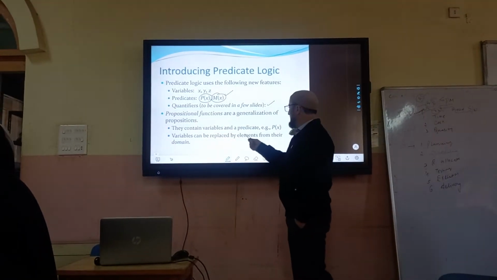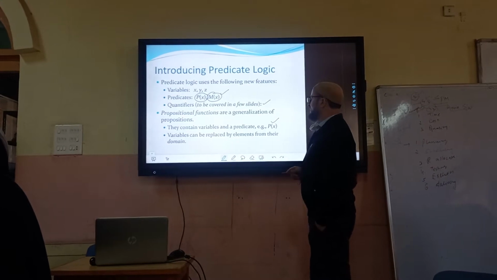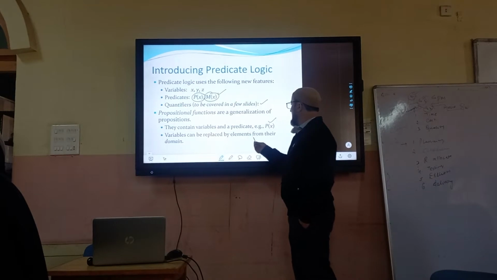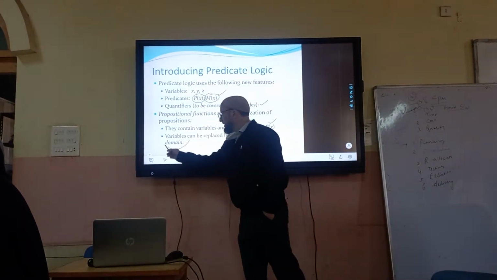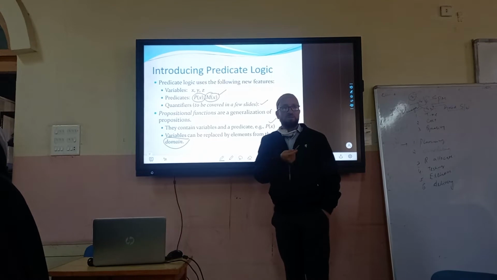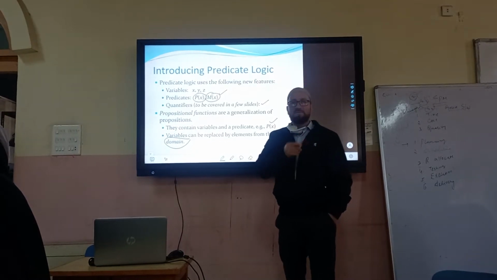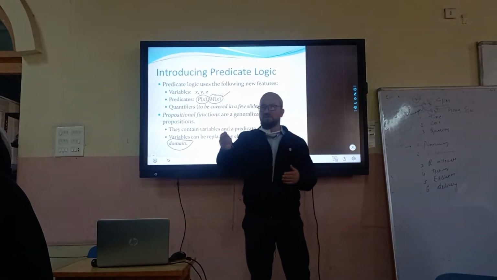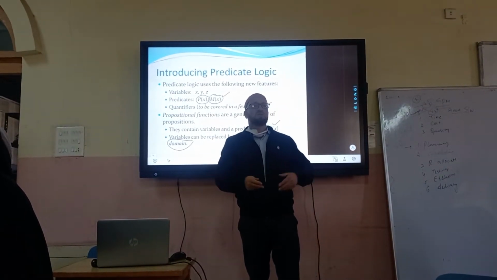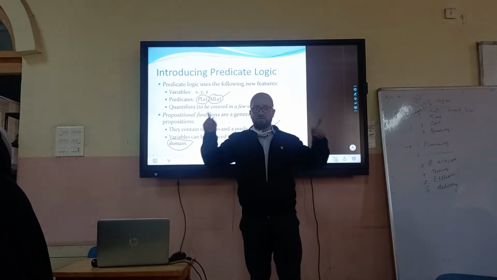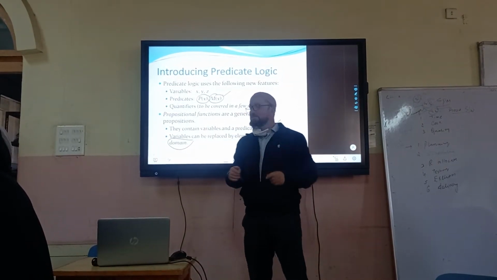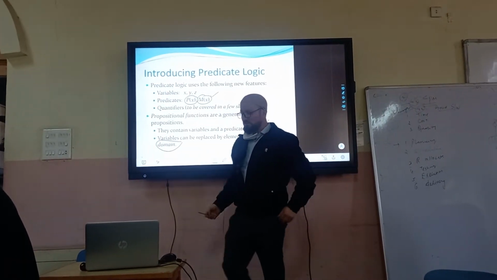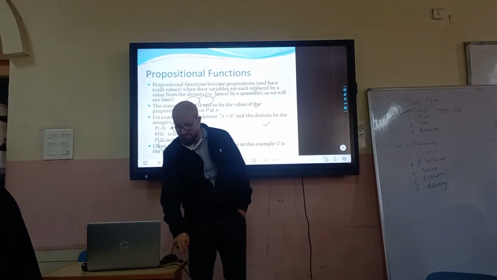So we have variables and predicates. We'll talk about this in the next slide. The variables can be replaced by elements from their domain. Where do you get the variables from? Only from the universe of discourse. If I say humans, you have to use Najiba, Basirat, Junaid or somebody else. I can't talk about a dog, because my universe of discourse is humans. So the variables take their values from the universe of discourse or domain.